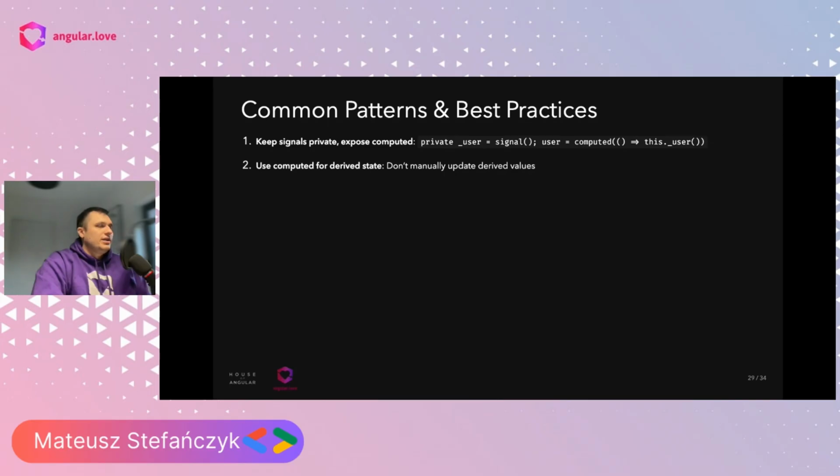Again, we can expose only what we want. We can keep our signals private from the external world, and this way we can be sure that no one will override them. We can use computed for derived state. We can use effects for side effects only, like logging, analytics, DOM.